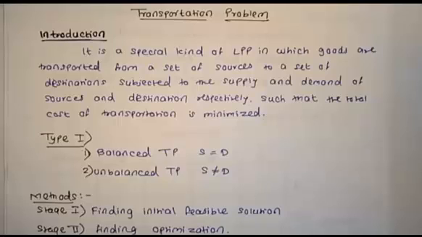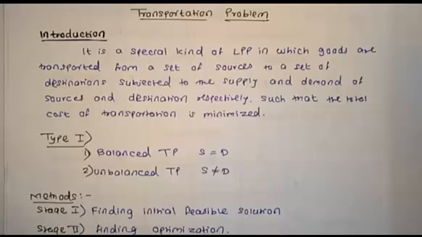There are two types of transportation problem. One is the balanced transportation problem, and the other is the unbalanced transportation problem. In a balanced transportation problem, when the sum of supply is equal to the sum of demand, the problem is said to be balanced. A transportation problem is said to be unbalanced if the total supply is not equal to the total demand.